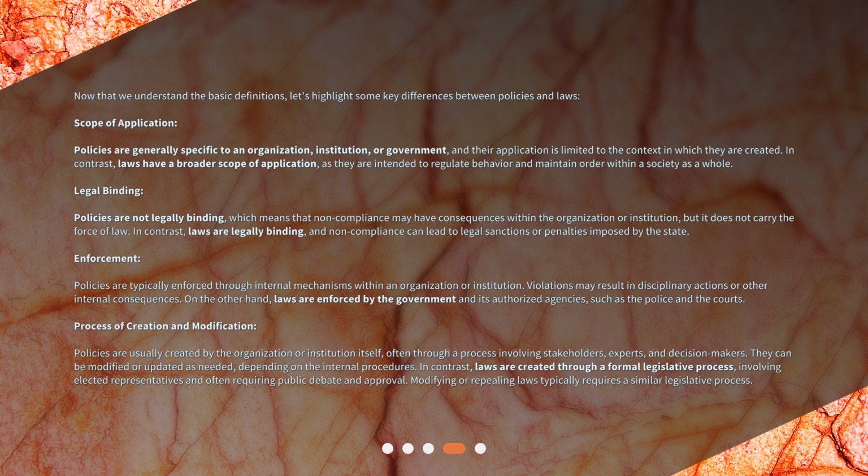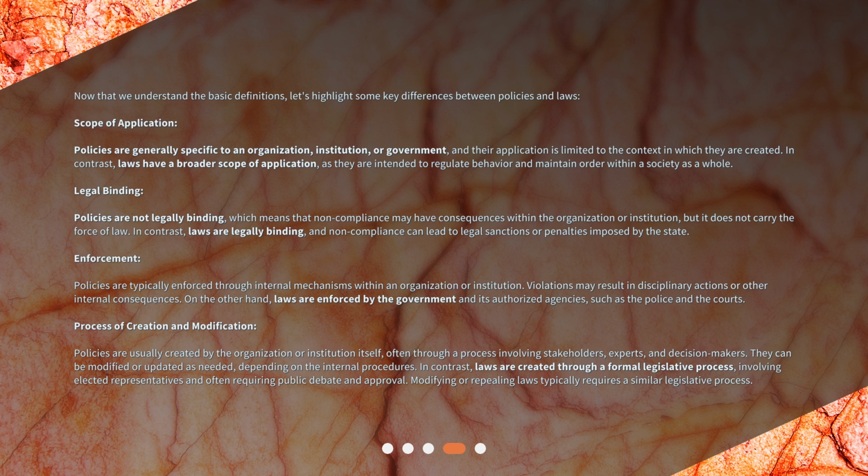Legal binding. Policies are not legally binding, which means that non-compliance may have consequences within the organization or institution, but it does not carry the force of law. In contrast, laws are legally binding, and non-compliance can lead to legal sanctions or penalties imposed by the state.